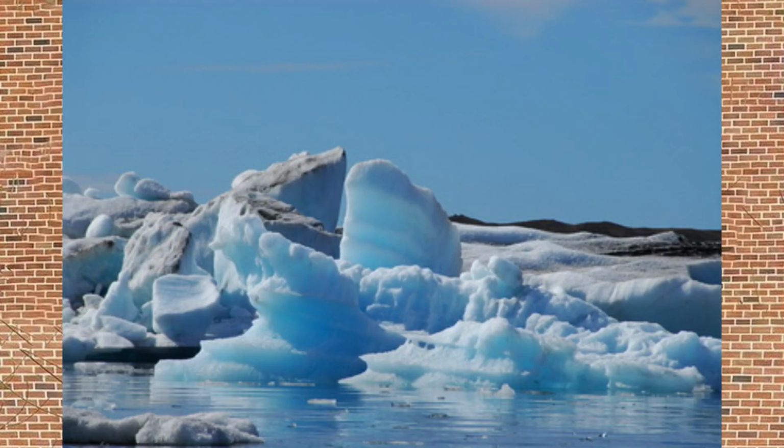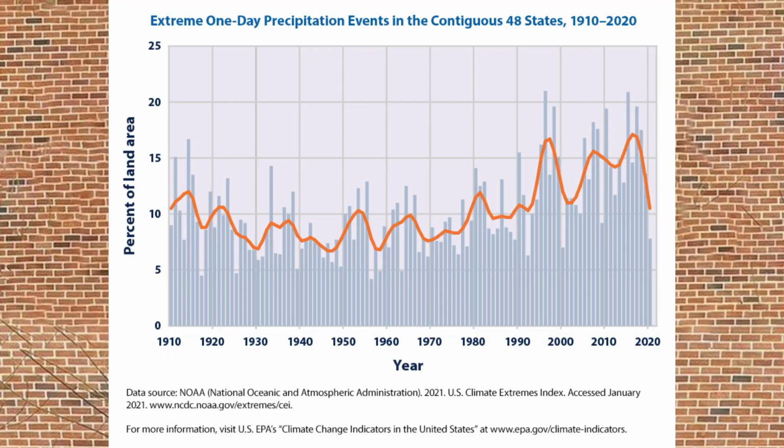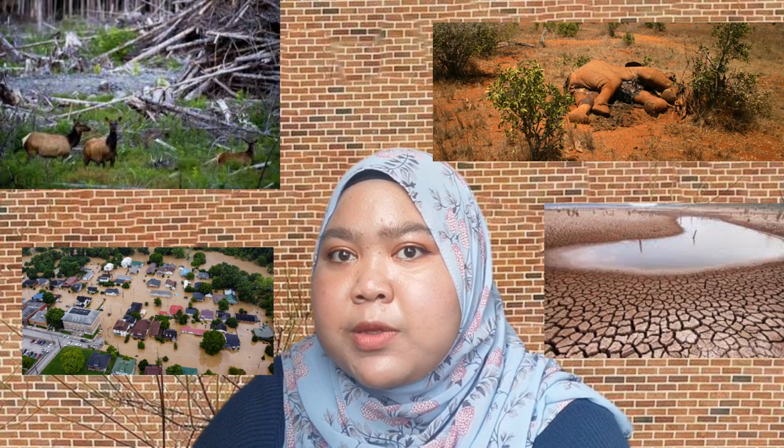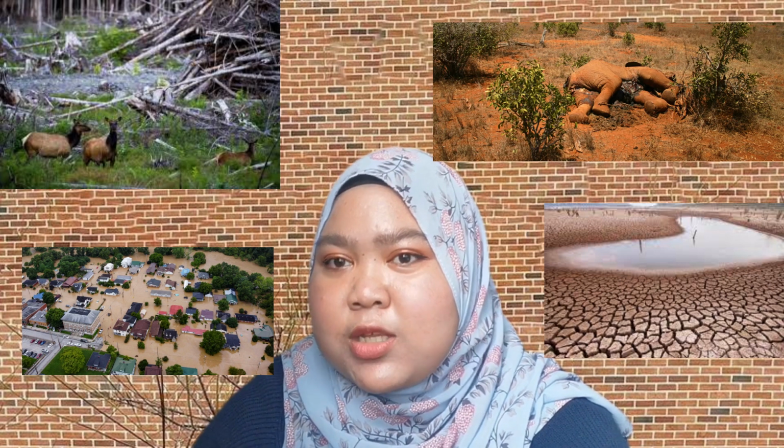The consequences of global warming are far-reaching, including rising sea levels, melting of polar ice caps, and changes in precipitation patterns. This leads to flooding, drought, and the loss of habitats for many species, which will lead to the extinction of many species. But there is still hope, as there are many things we can do to prevent global warming